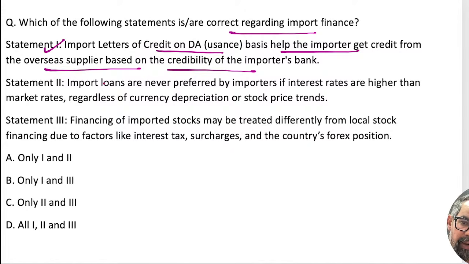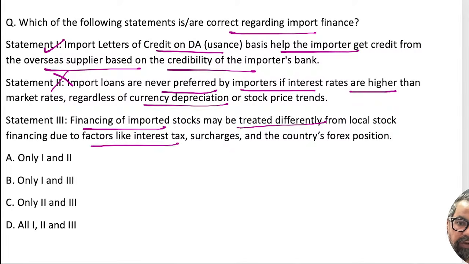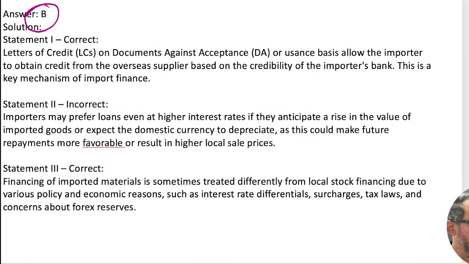Second one: import loans are never preferred by importers if interest rates are higher than the market rate, regardless of currency depreciation. No, this should be wrong. Financing of imported stock may be treated differently from local financing due to factors like interest, surcharge, and this should be correct. 1 and 3 means option B should be the right answer for this particular one.